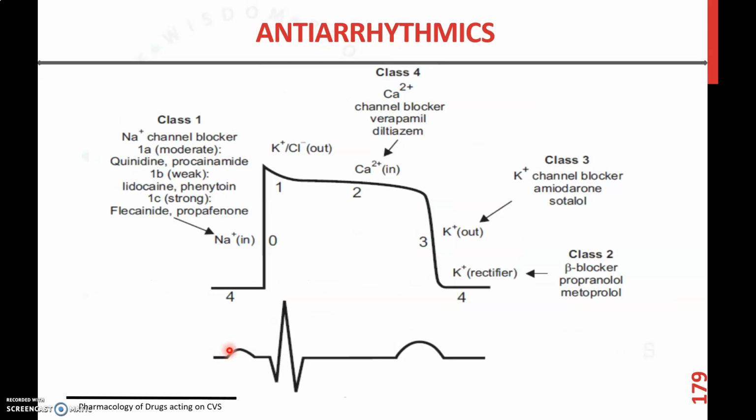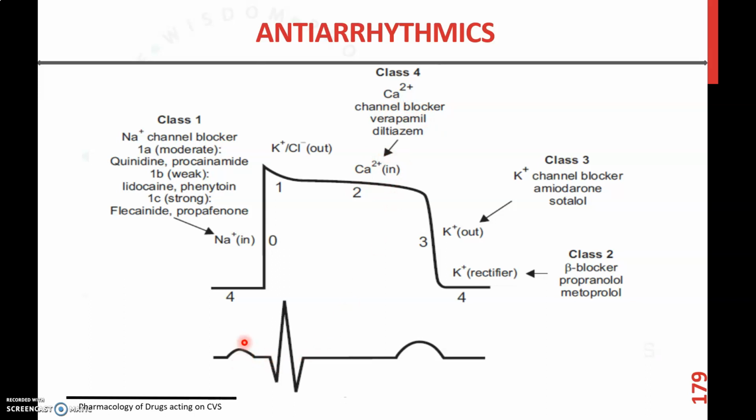Now these are the different sites of action of each class. Class 1 agents act at phase 0 of the action potential, class 2 acts on phase 4, class 3 on phase 3, and class 4 on phase 2 of the action potential.